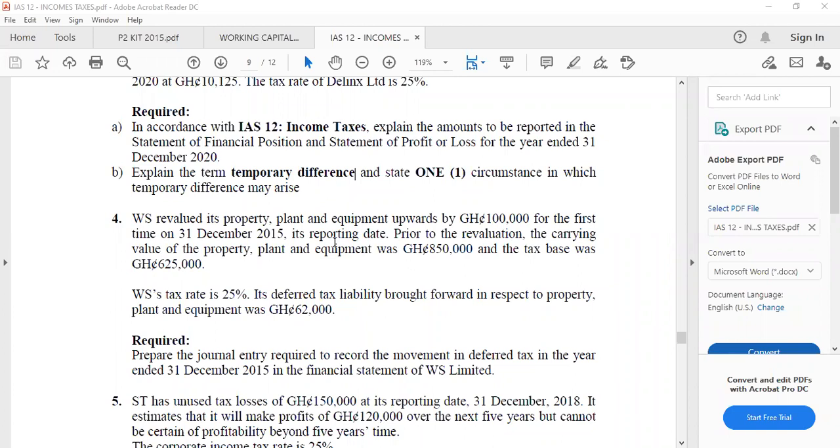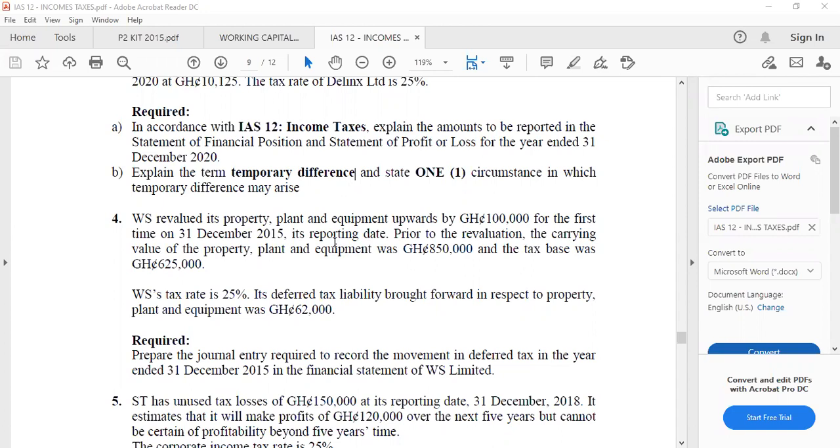WS's tax rate is 25%. Its deferred tax liability brought forward in respect of property, plant, and equipment was 62,000. Required: prepare the journal entry to record the movement in deferred tax in the year ended 31st December 2015 in the financial statements of WS Limited.